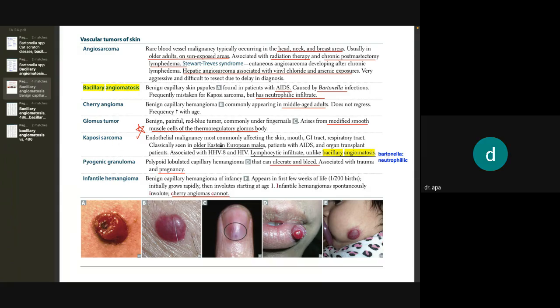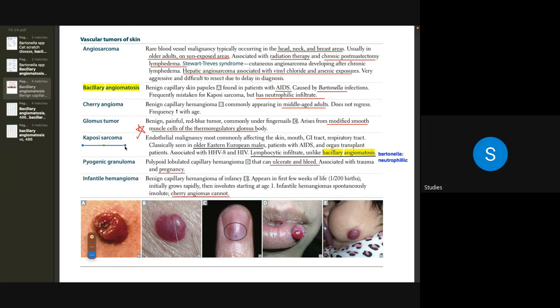And another thing: Kaposi sarcoma may involve systemic symptoms. It is a malignancy most commonly affecting the skin, mouth, GI tract, and respiratory tract, classically seen in older Eastern European males, patients with AIDS, and organ transplant patients, associated with HHV-8 and HIV. Lymphocytic infiltrate, unlike bacillary angiomatosis.